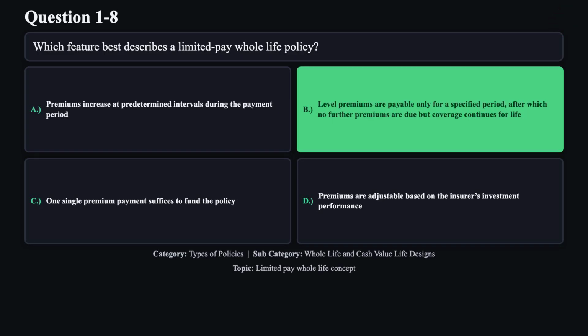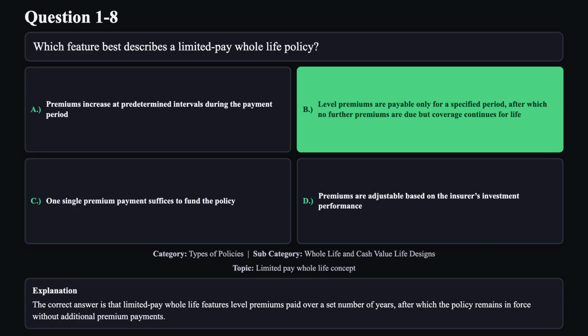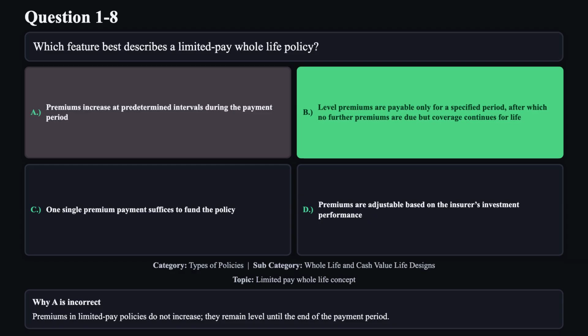The correct answer is B. The correct answer is that limited pay whole life features level premiums paid over a set number of years, after which the policy remains in force without additional premium payments. Reason A is not correct. Premiums in limited pay policies do not increase. They remain level until the end of the payment period.